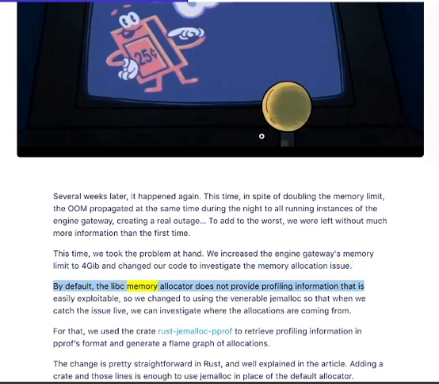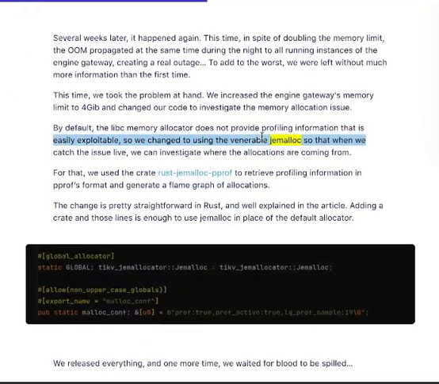By default, the libc memory allocator does not provide profiling information that is easily exploitable, so we changed to using the venerable jemalloc so that when we catch the issue live, we can investigate where the allocations are coming from. For that, we use the crate rust-jemalloc-pprof to retrieve profiling information in pprof format and generate a flame graph of allocations. The change is pretty straightforward in Rust, and well explained in the article. Adding a crate and those lines is enough to use jemalloc in place of the default allocator. We released everything, and one more time, we waited for blood to be spilled.